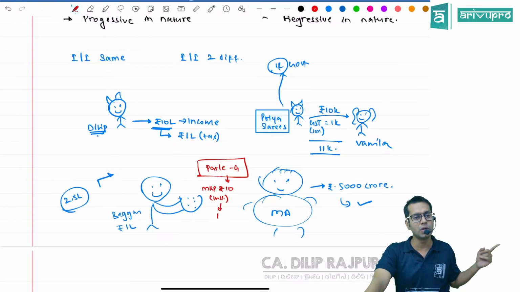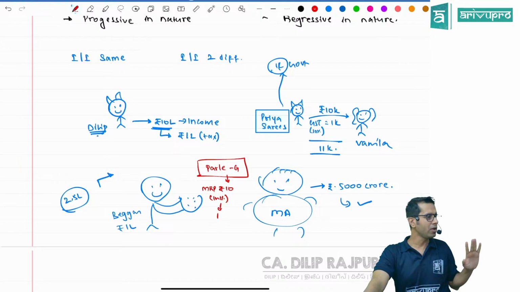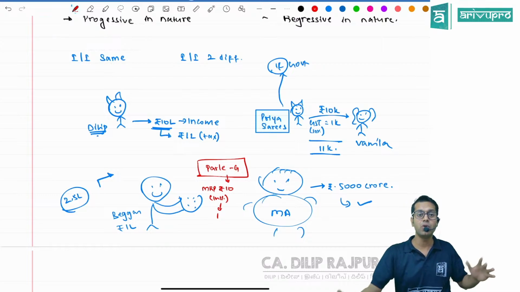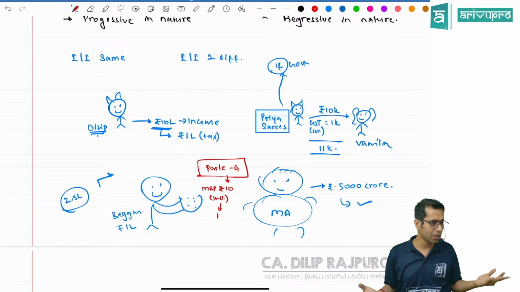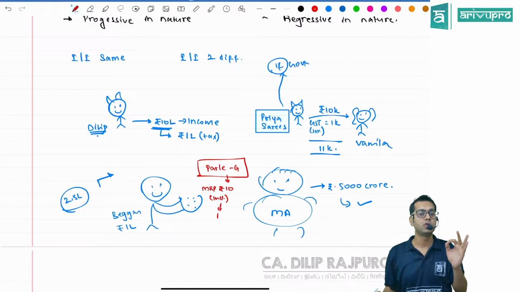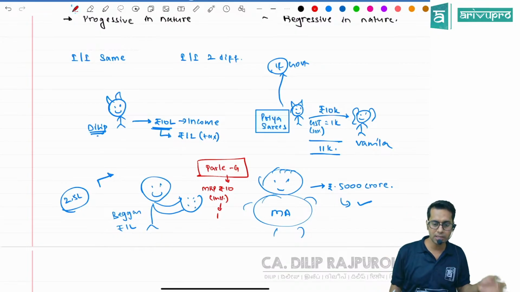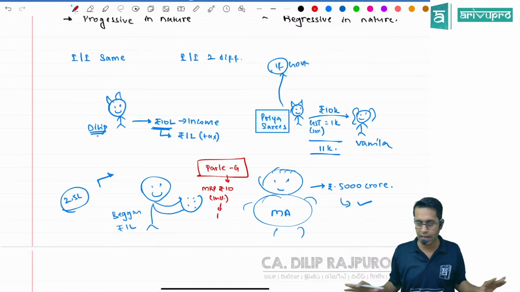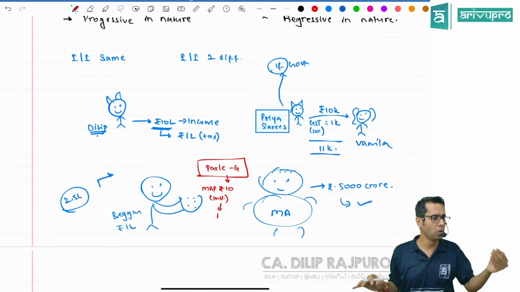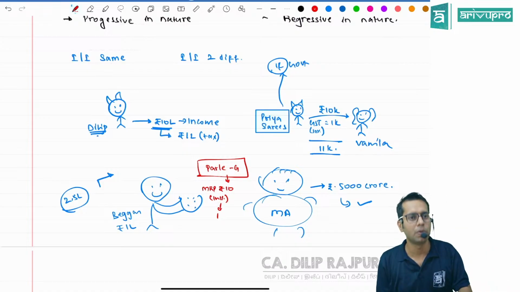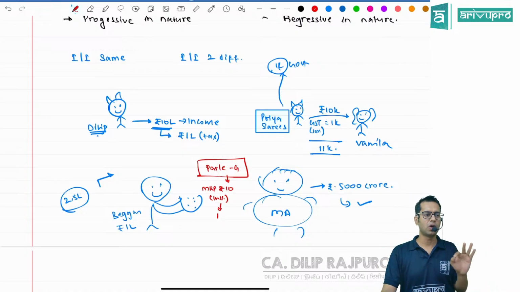What if the beggar purchases this Parle-G biscuit? What happens? Indirect taxes: I don't care who you are. The amount of tax which you have to pay will be the same. Irrespective of your income, irrespective of your status, I am regressive in nature. I don't make any discrimination, whether you are a rich person or a poor person. The amount of tax which you have to pay will be the same.